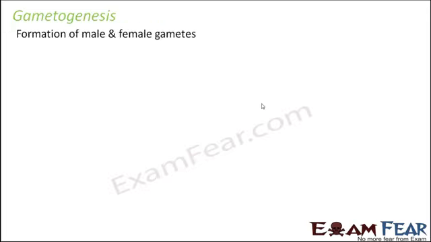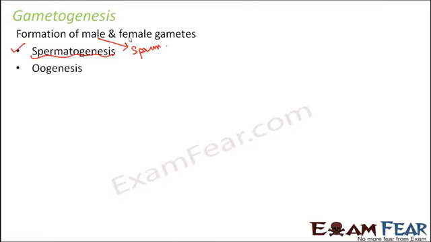So gametogenesis is the formation of male and female gametes. What is the male gamete? Male gamete is nothing but sperm, and the process of formation of sperm is known as spermatogenesis. The female gamete is egg or ovum, and the process of formation of egg or ovum is called oogenesis. In gametogenesis, we'll basically talk about these two. First, we'll discuss spermatogenesis and then oogenesis.